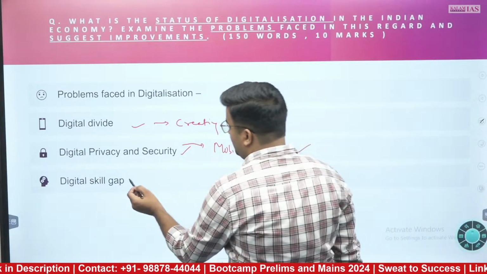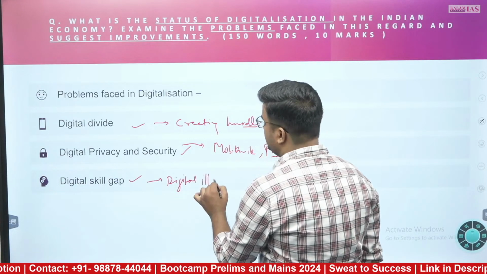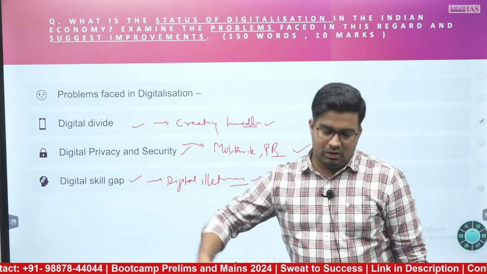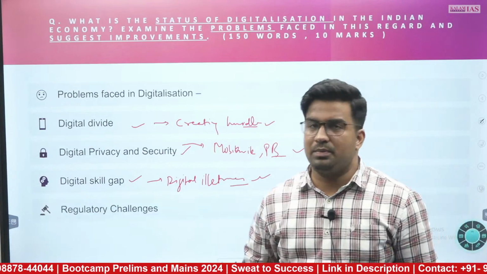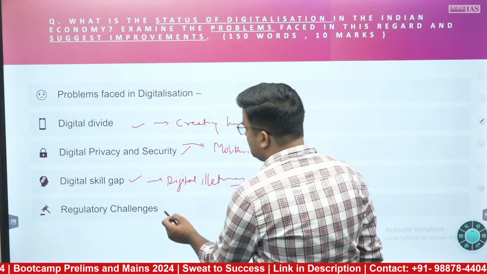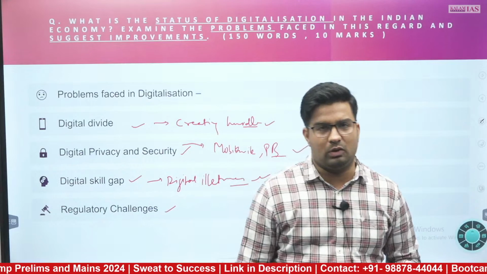Digital skill gap, yes it is. The digital illiteracy aspect has led to many problems. Many people are becoming victims of phishing and other frauds due to this digital skill gap. The regulatory challenges are also there. We don't have a comprehensive data protection bill or any other aspect which can save us from digital frauds also.